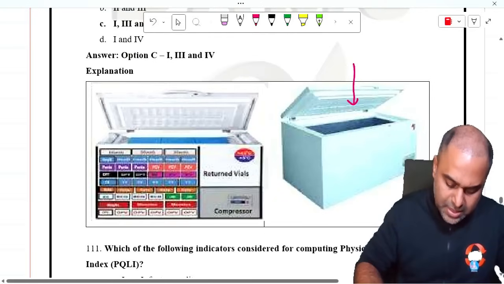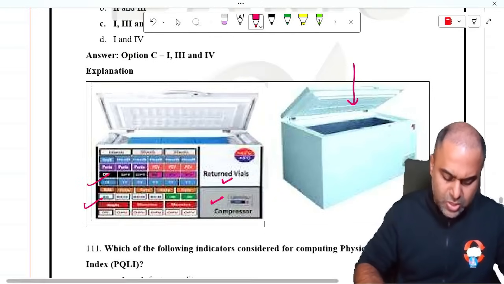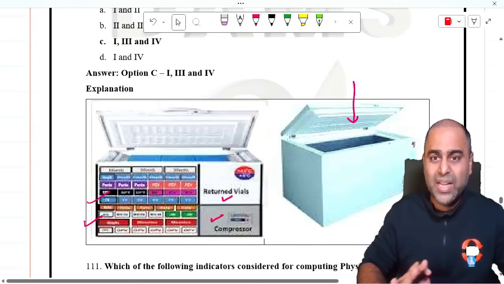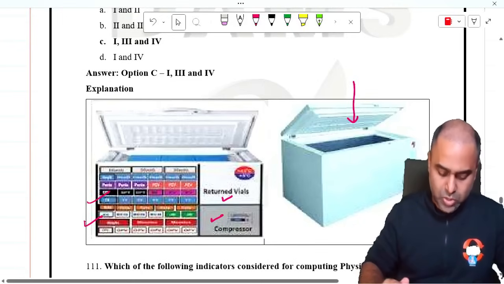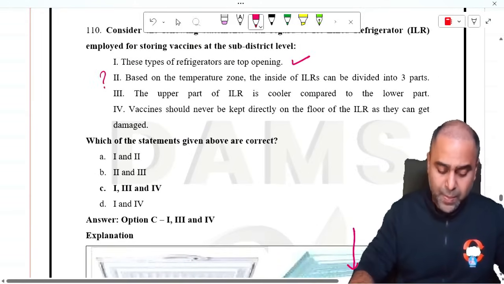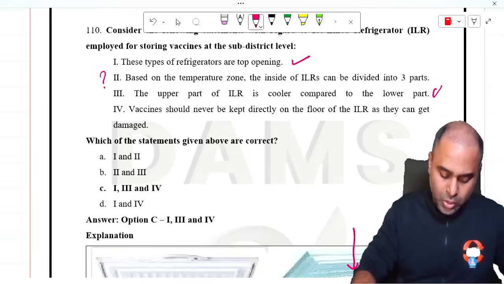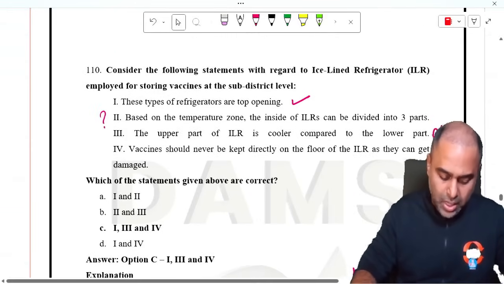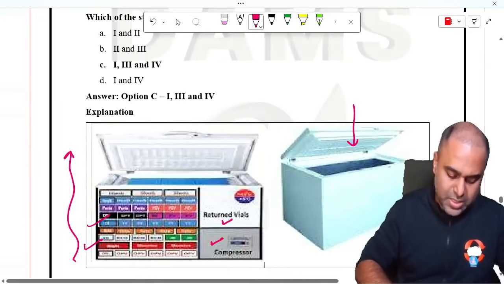Now look into this image. Return vials, compressor, and this. So as such, if you see, they are not divided into 3 parts based on temperature zone. The image is there. So this slightly I'll put a query. The upper part of ILR is cooler compared to the lower part of the ILR. No guys, it is not the upper part. Upper part is not cooler. It is the lower part which is cooler.